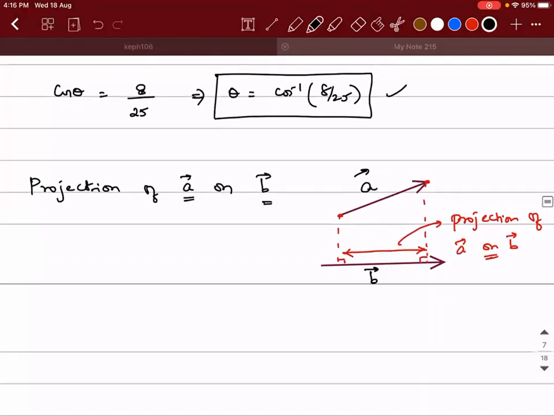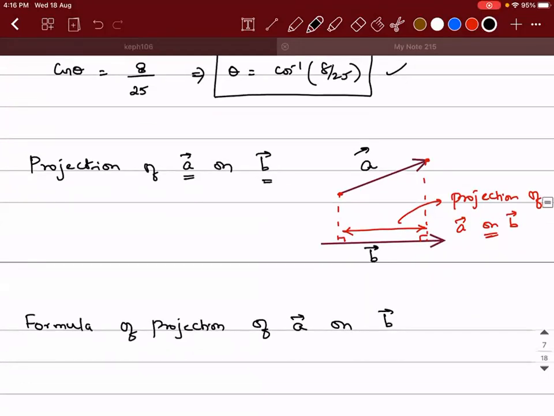But how do you find that? That is more important. So what is the formula for projection? I hope you understood the meaning of it, right? So the formula of projection of a vector on b vector, what is it? It's very simple, guys.